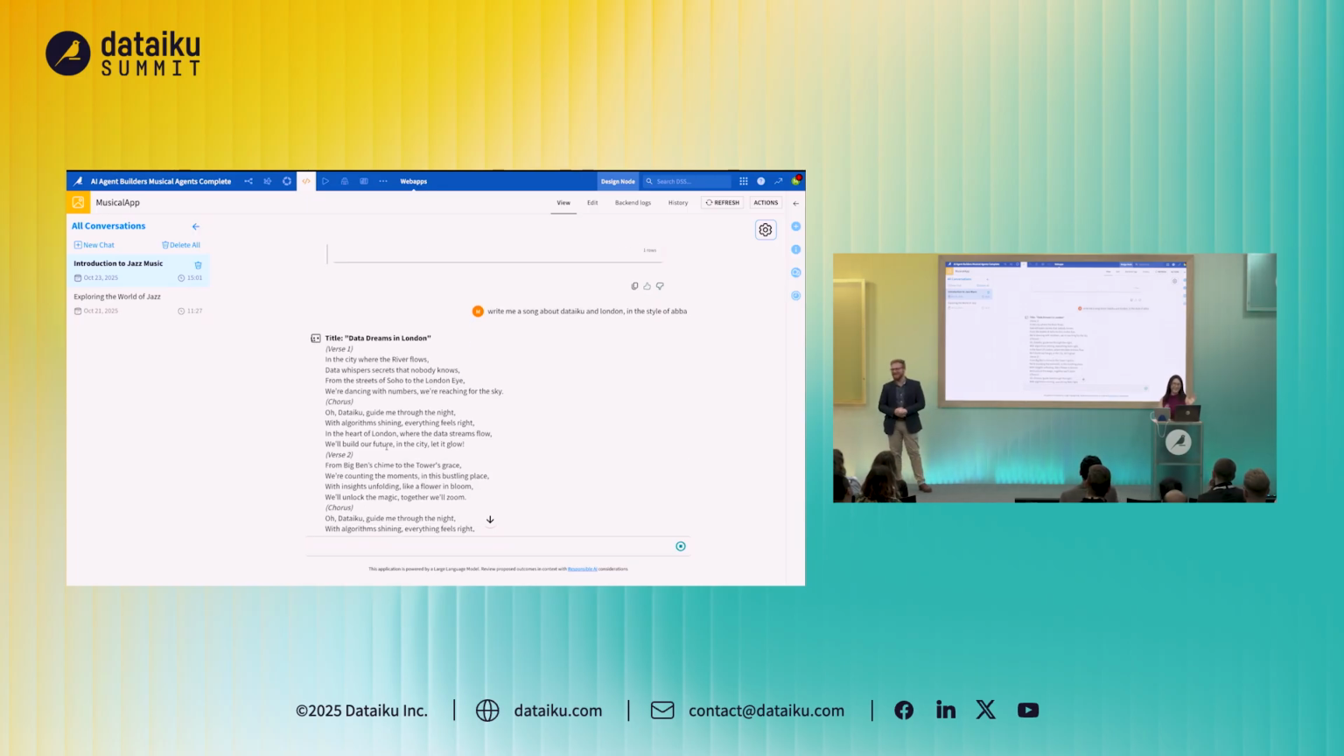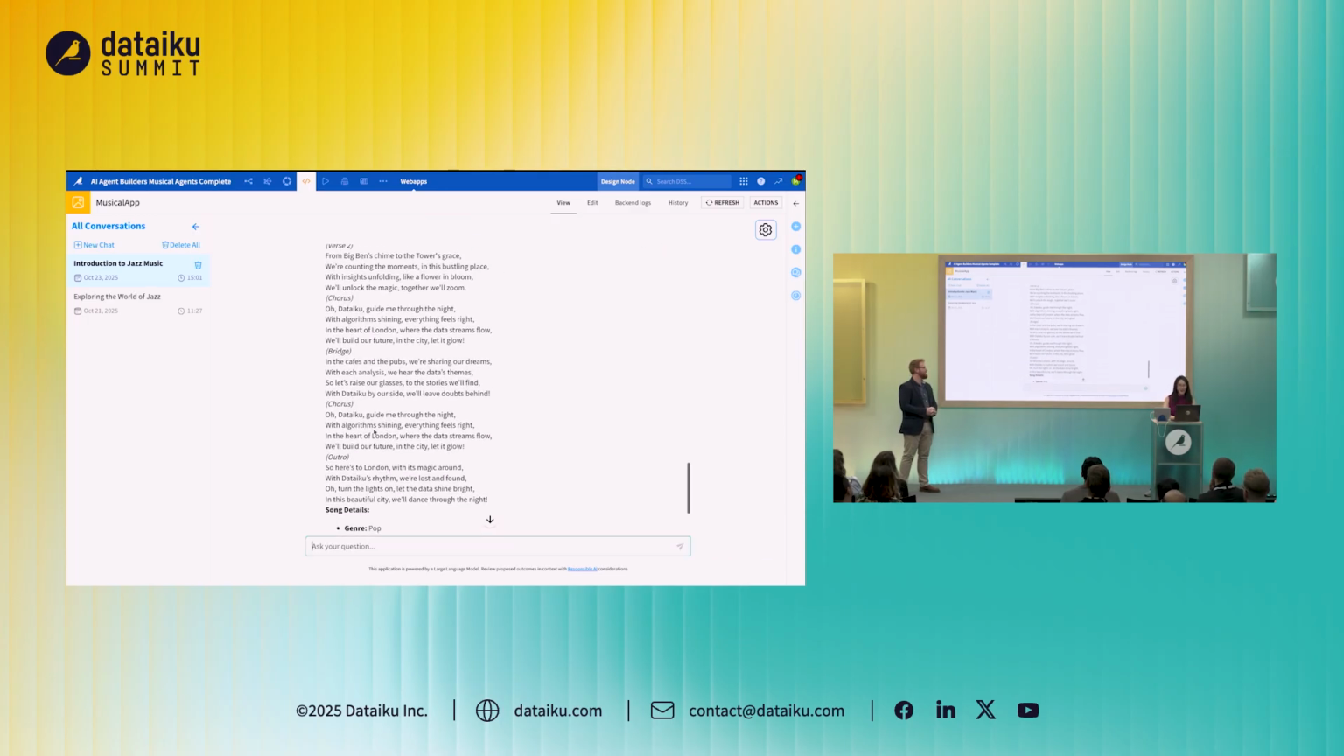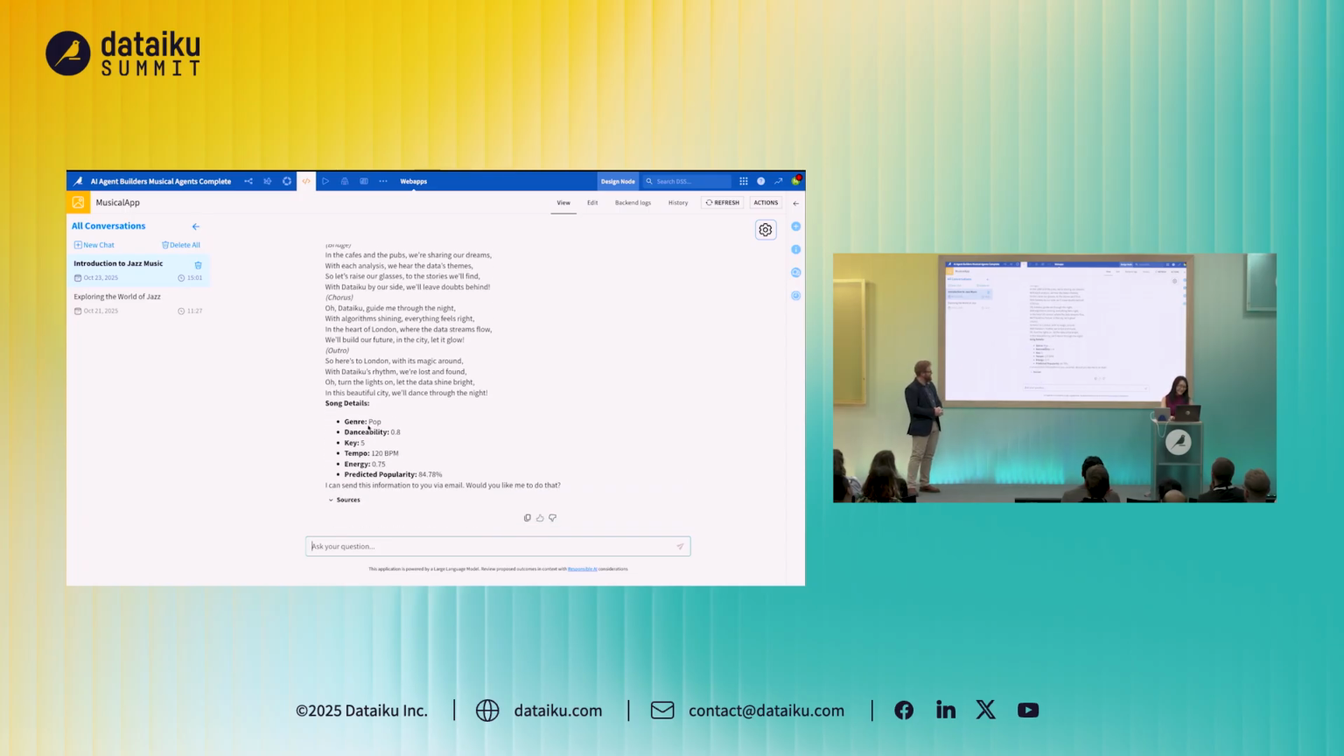So the title is Data Dreams in London. I'm not going to read it out for you guys. You can all read that. But we've got a really nice ABBA-style series of lyrics. So ABBA is going to be a pop genre. They reckon it's going to be fairly danceable, pretty high tempo, 120 beats per minute. And also, it's predicted its popularity at 84.78%, nearly 85% of people are going to like that.